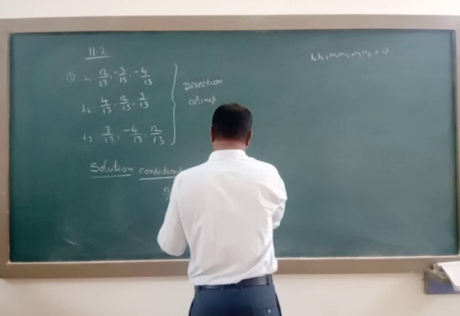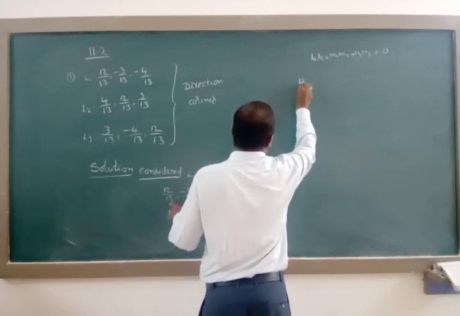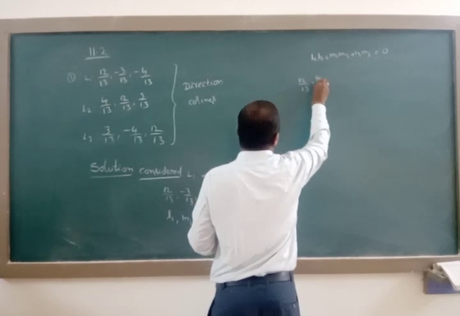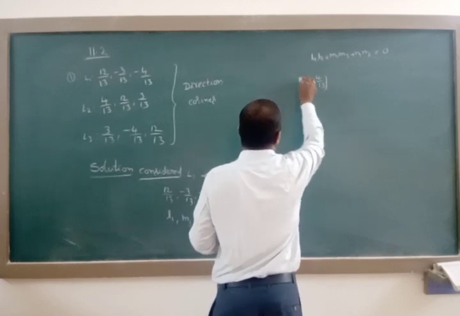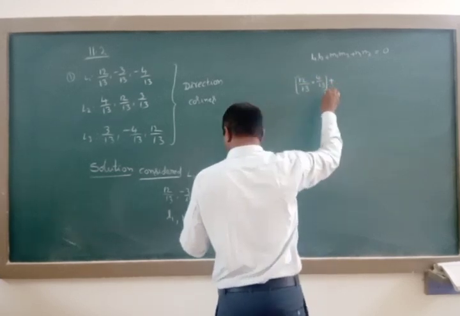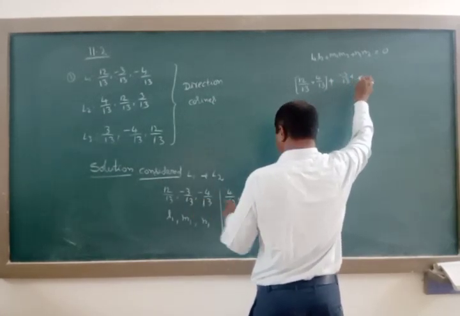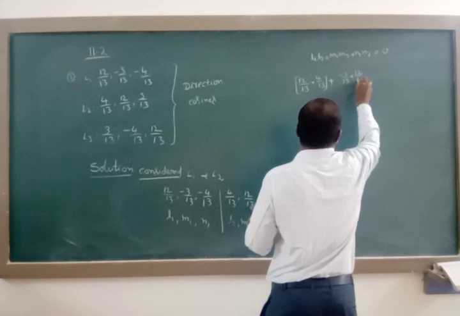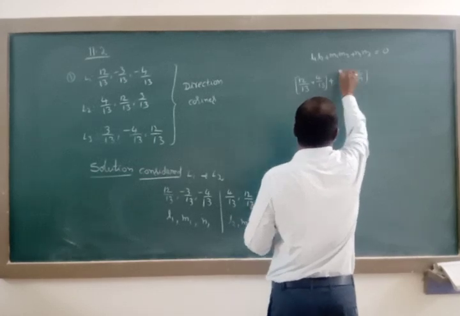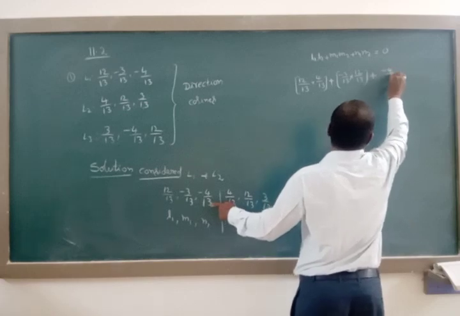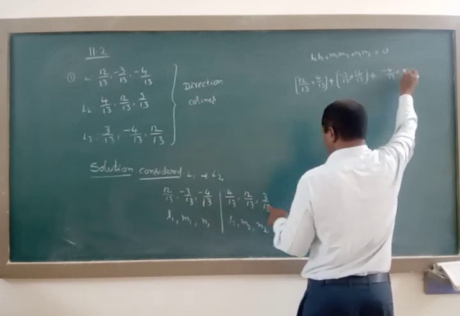L1 L2 is 12 by 13 into 4 by 13, plus minus 3 by 13 into 12 by 13, plus minus 4 by 13 into 3 by 13.